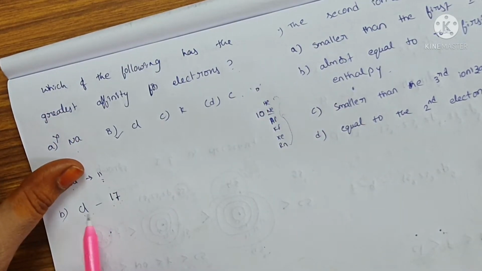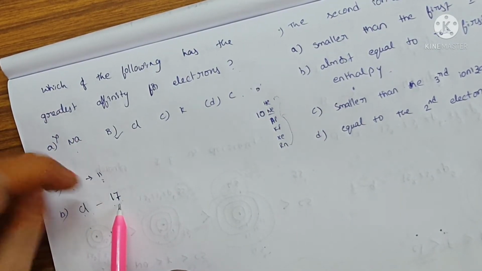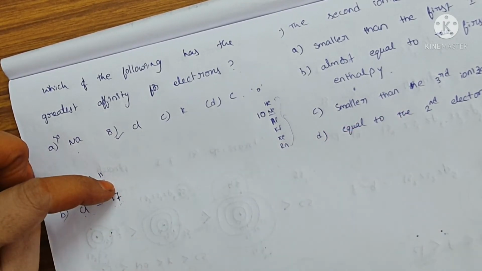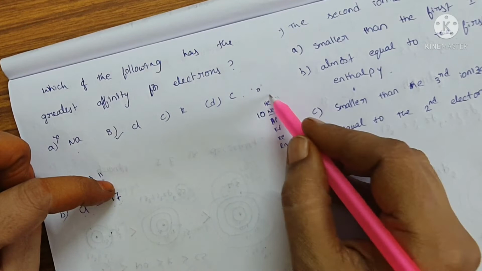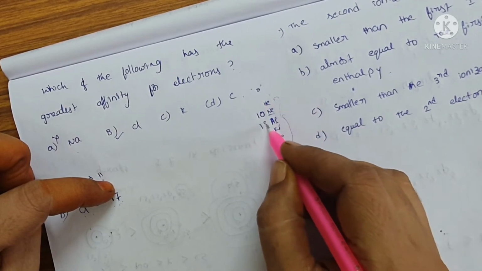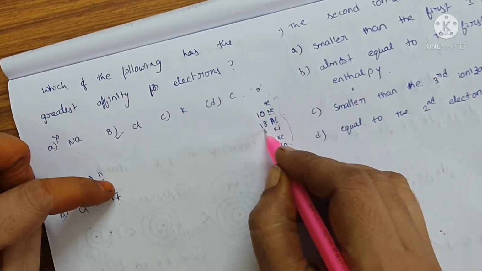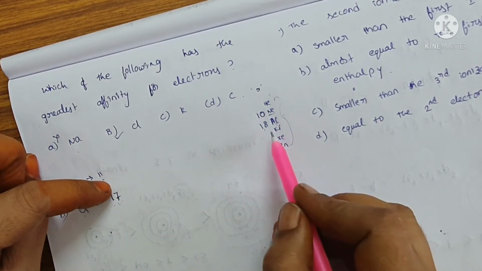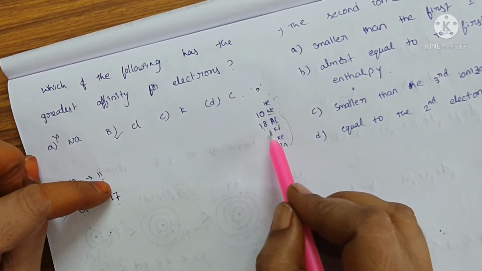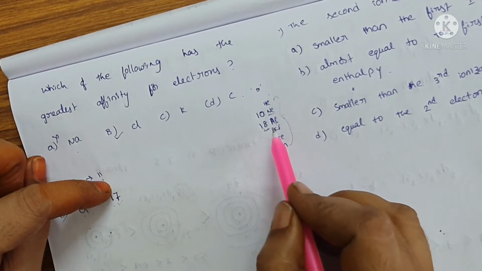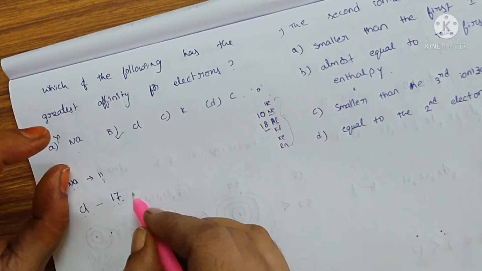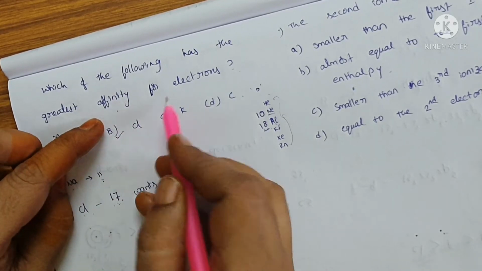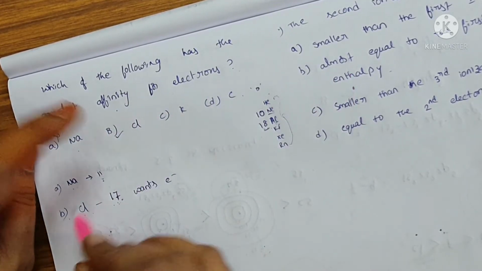So chlorine's atomic number is 17. It wants to get the nearest zero group element. What is the nearest zero group element? Argon. Atomic number of argon is 18. So it wants an electron to get the electronic configuration of argon. So it wants an electron. That is the affinity for electrons. Okay, this is option B.